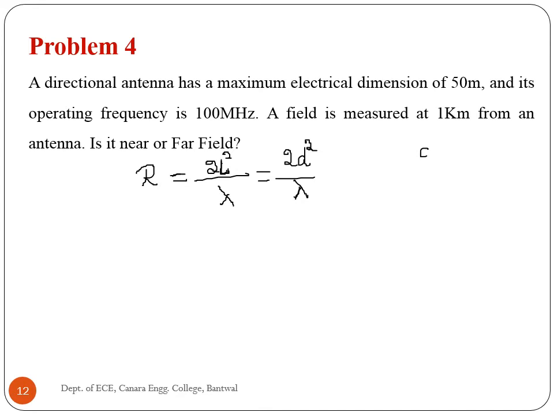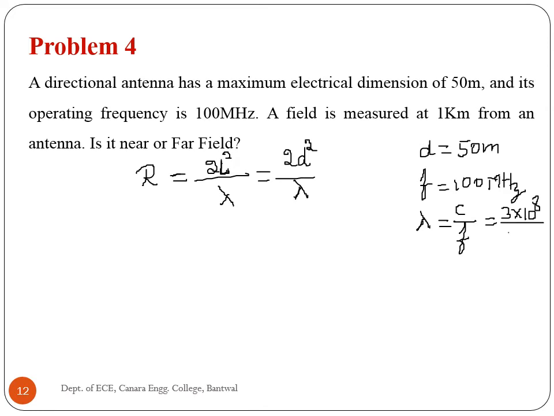The given parameters are dimension d 50 meter, frequency 100 megahertz. From the given frequency, I can find out the wavelength by the equation c by f, which is equal to 3 into 10 to the power 8 divided by 100 megahertz, that is 10 to the power 8.